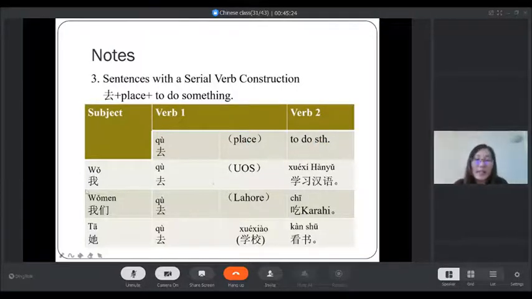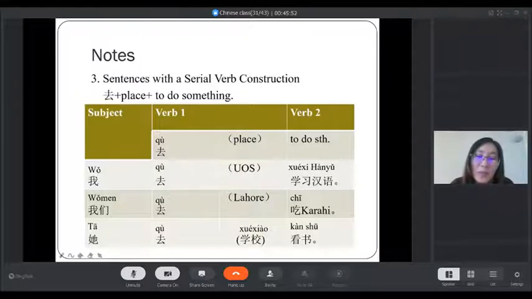So in Chinese we say 我去 University of Sargodha 学习汉语. That means I go to UOS to study Chinese. 我们去 Lahore 吃 karahi.